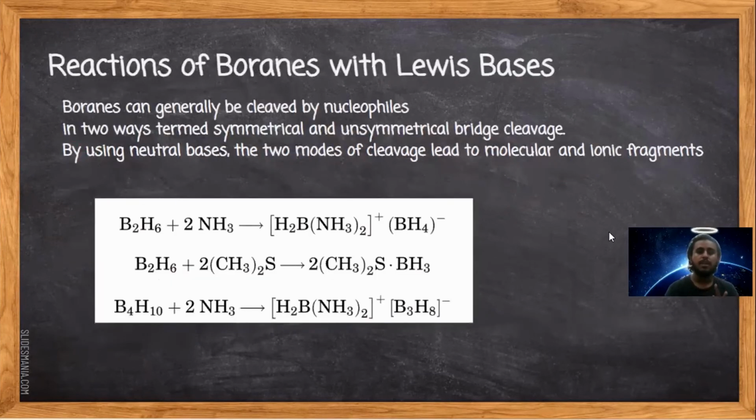So we're going to look at some reactions. The first is the reaction with the Lewis bases. Boranes can be cleaved by the nucleophiles, and it can be cleaved in two ways. So we have symmetrical and unsymmetrical bridge cleavage. Usually using neutral bases, the cleavage will make two types, which is molecular and ionic fragments. And these fragments can also be used for further reaction in substituted Lewis base reaction.